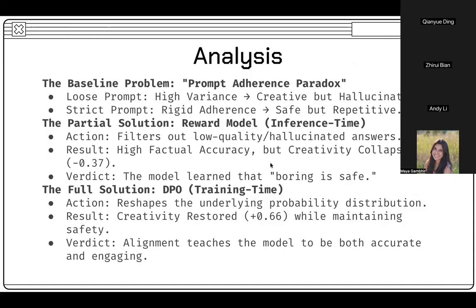Here's our overall analysis. Strict prompting and reward models create a safety trap, actually dropping creativity by 0.37 points. The model learned that boring is safe. DPO was the breakthrough. It retrained the policy to be both safe and creative, driving scores back up by 0.66 points.